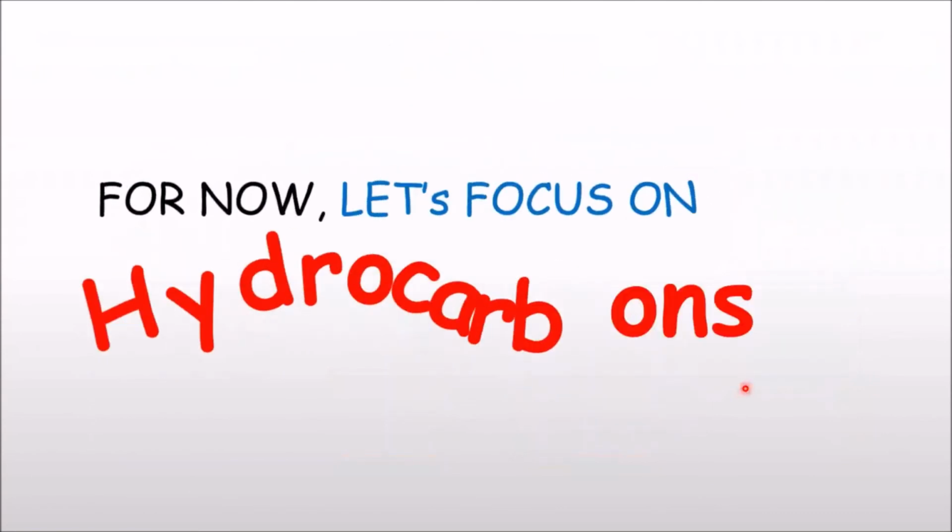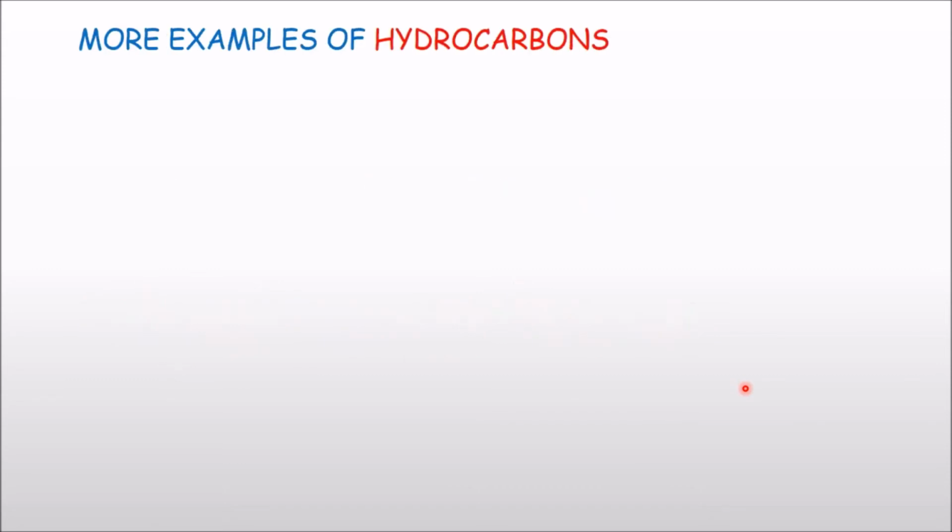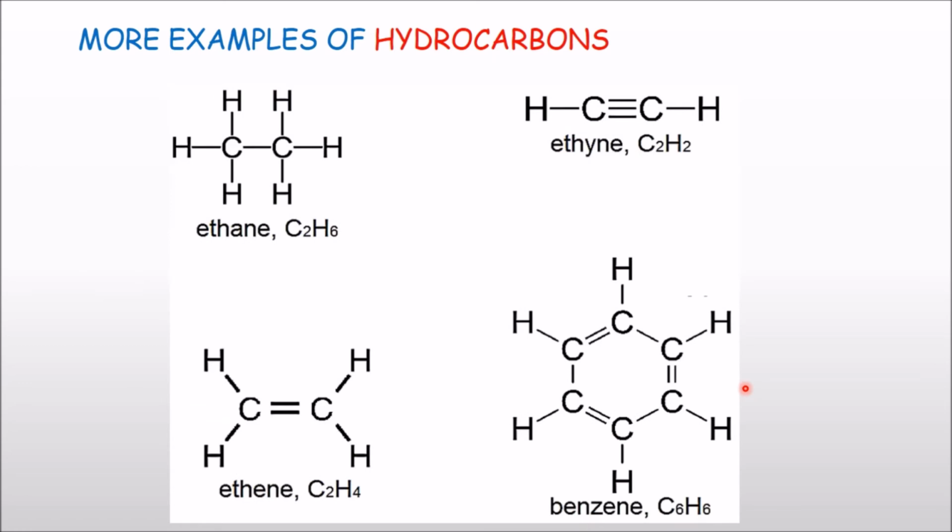In this lesson, we are zooming into hydrocarbons. We'll be looking at hydrocarbon derivatives in the future. But for now, let's check out some examples of hydrocarbons. Here are all hydrocarbons, because they have only carbon and hydrogen.